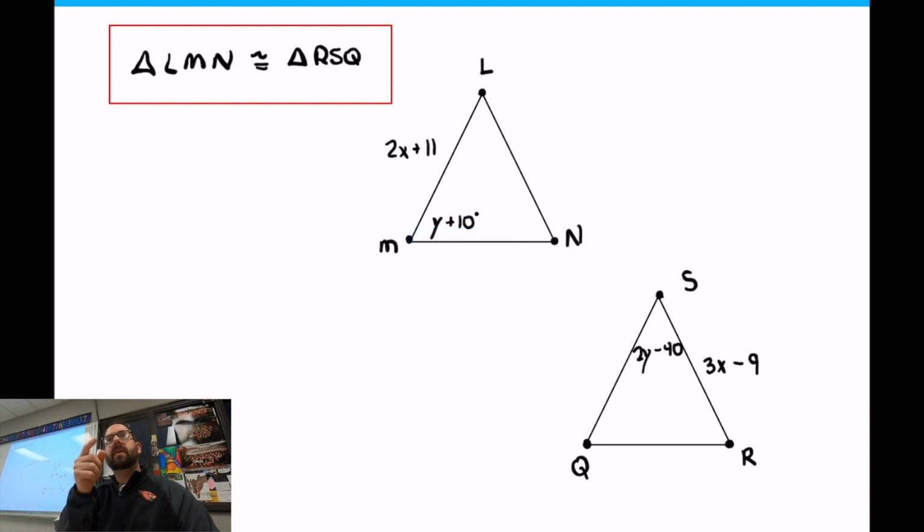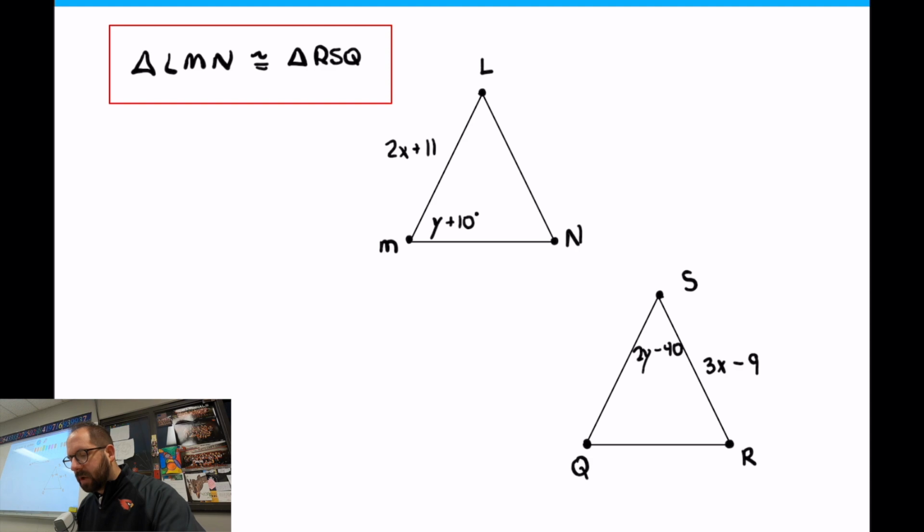What did we talk about yesterday? Size, shape, and measure. Everything. The walls, the angles, everything. Now, here's the thing the book never discusses. The order these letters are written in is exactly how you look at the picture and you assign what items are equal to each other. Okay?